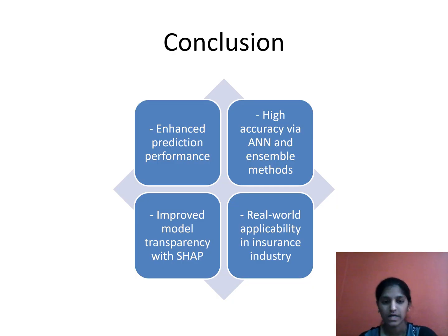Conclusion. To conclude, we achieved enhanced prediction performance using ANN and feature engineering. Model transparency was improved through SHAP explainability. The high accuracy of our model shows strong real-world applicability in the insurance industry. Our work not only reproduces the original paper but goes beyond by adding explainability and improving predictive power.